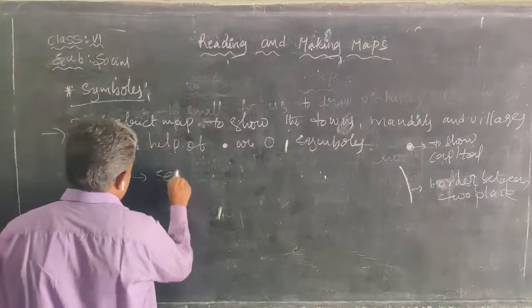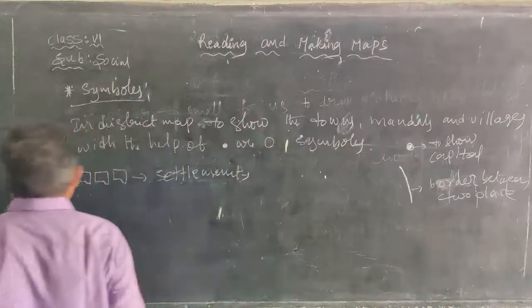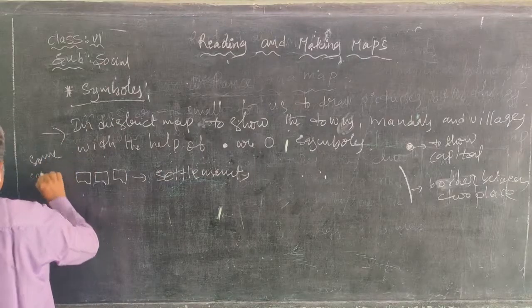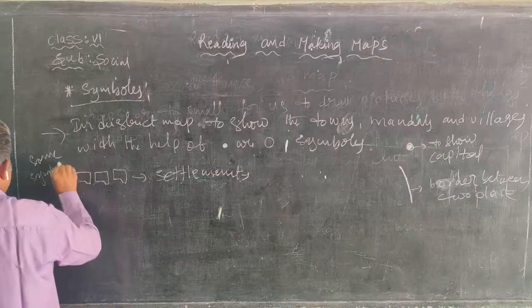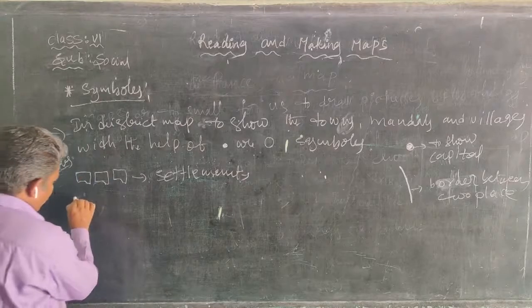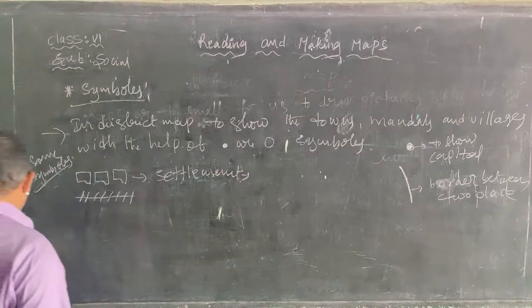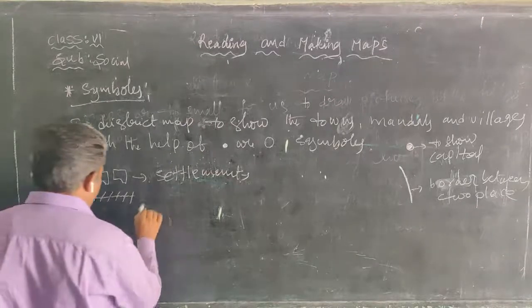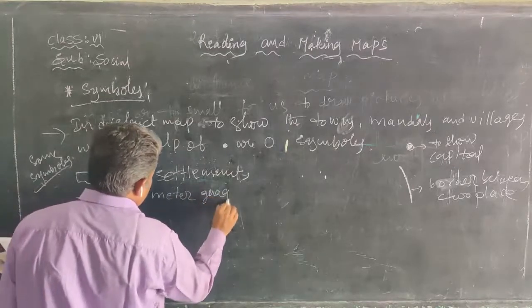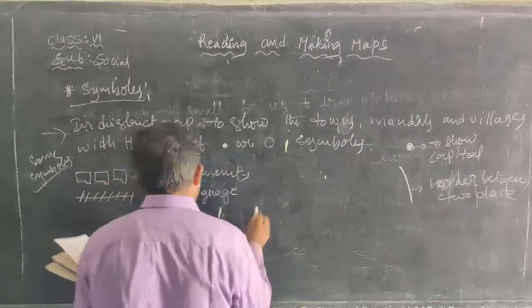These are some symbols. This is the settlement symbol, and this is a meter gauge railway.